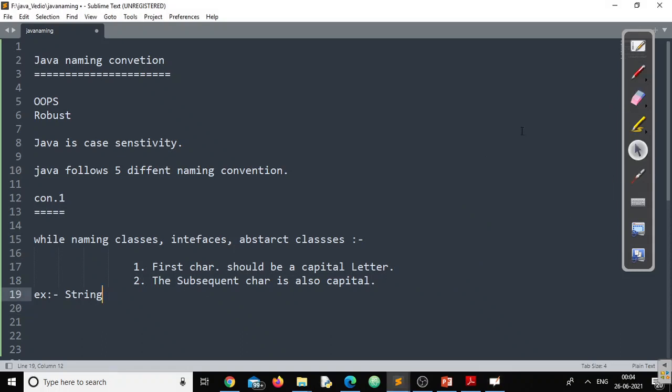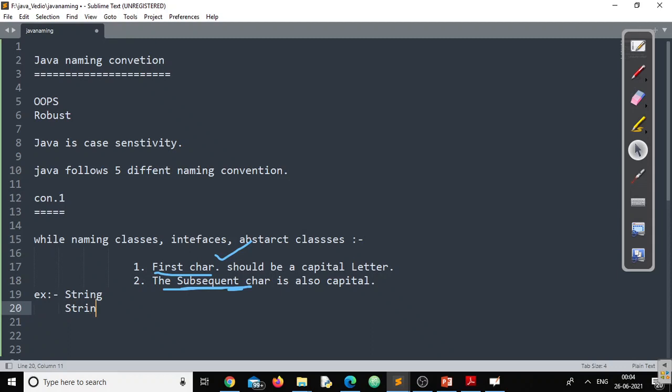So now you can say, sir, I could understand the first one. What about the second one? What do you mean by the subsequent character? What exactly do you mean by the subsequent character? For that, we need to understand the second example.